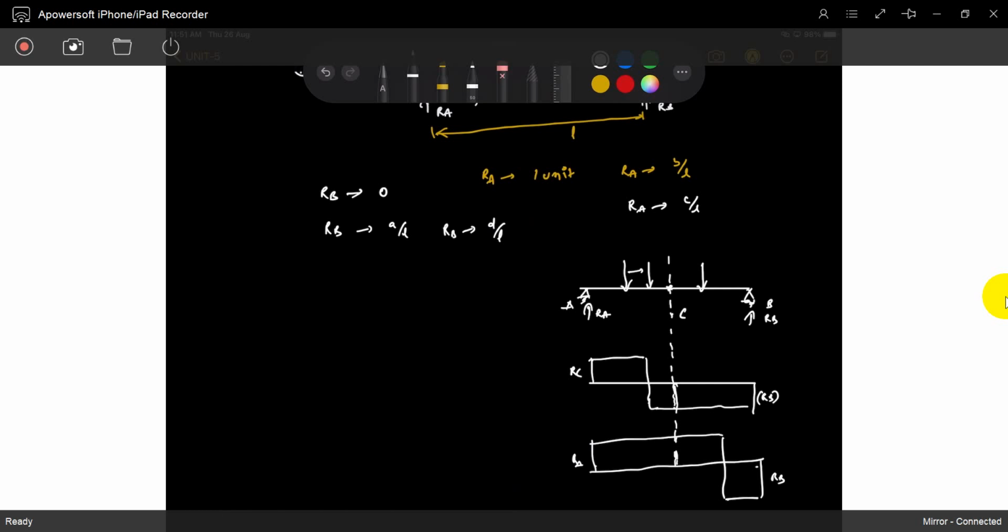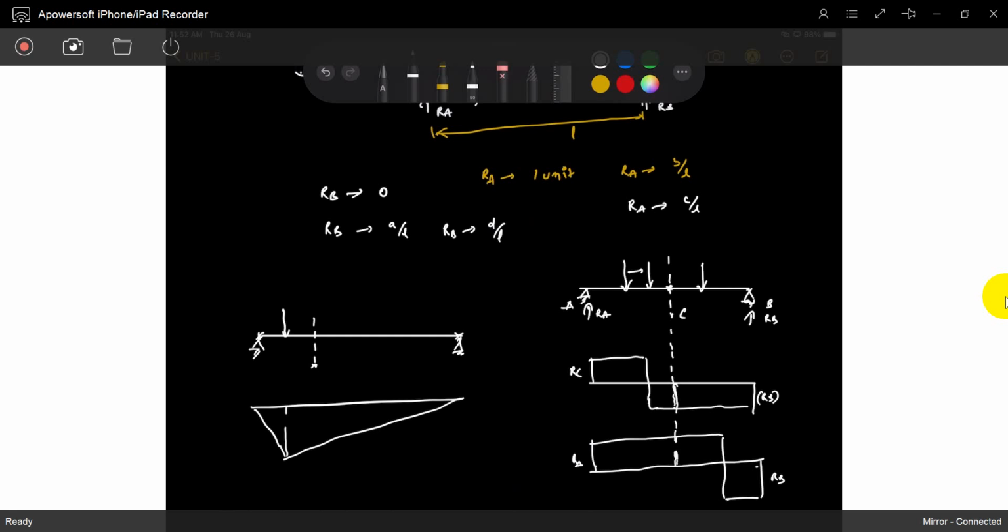That's it. So throughout, as the load position is changing, how is the shear force changing? Same if you take its bending moment also. So I require a bending moment at one position, this position. When the load is here, what is the bending moment diagram?